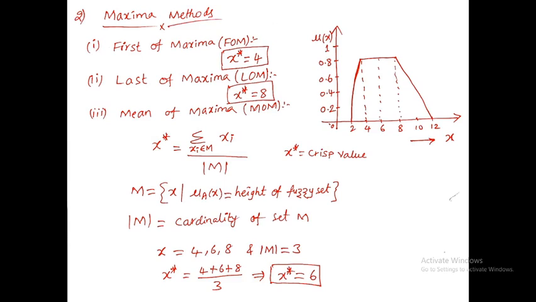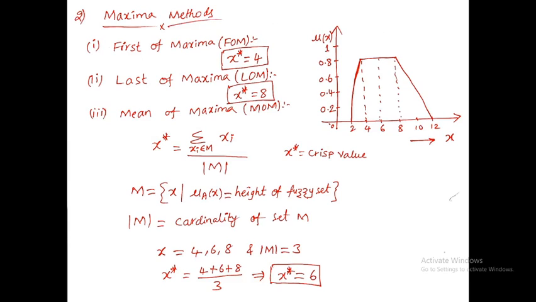So let us assume that we are converting the fuzzy into the crisp, right? Your fuzzy set is given in the figure by representing the membership values as well as the corresponding elements. That you need to convert into the crisp value. To convert that into the crisp value, let us assume that x star represents the crisp value.